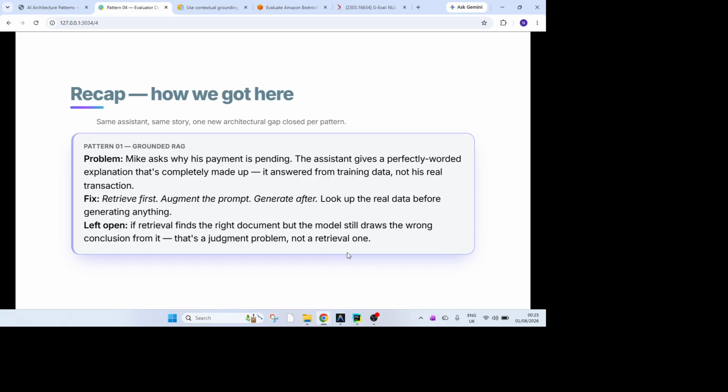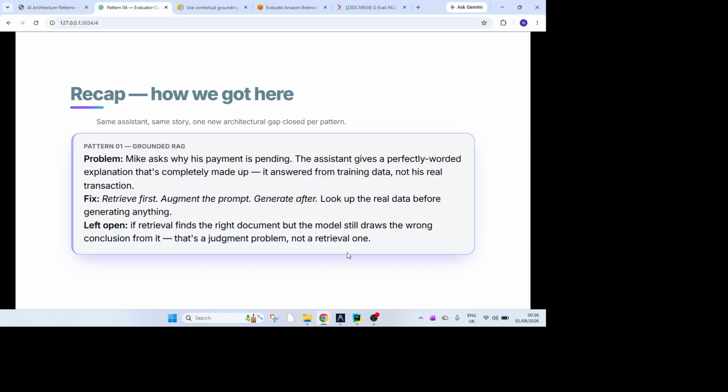What fix did we apply in pattern 01? Instead of directly asking the AI model, we retrieve Mike's actual transaction details first and use them to augment the prompt, and then generate the response out of this. Hence, pattern 01 says: look up the real data before generating anything.